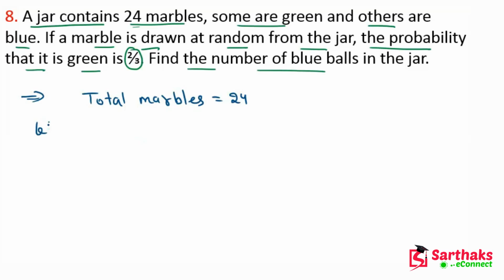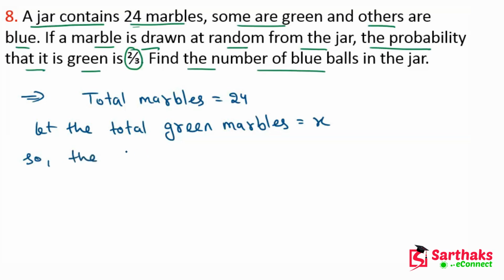Let the total green marbles be x, and so the total blue marbles will be 24 minus x. The rest of the marbles are blue.